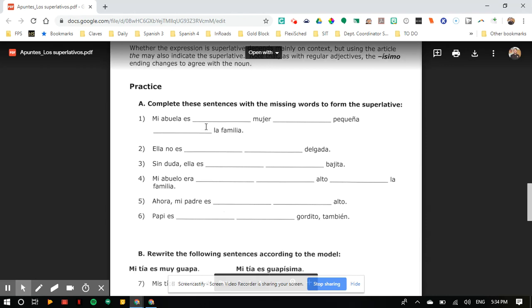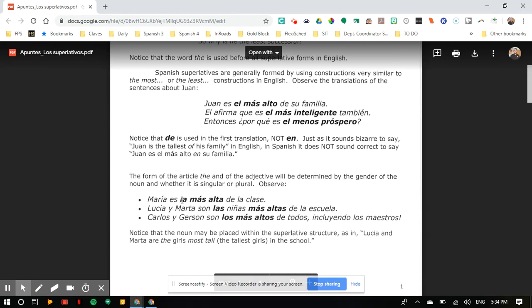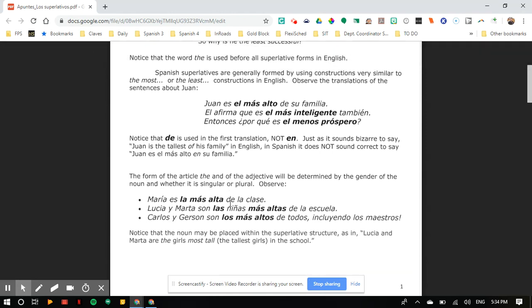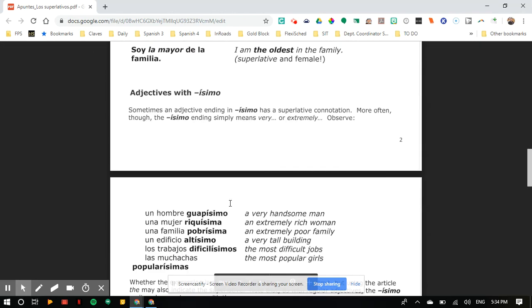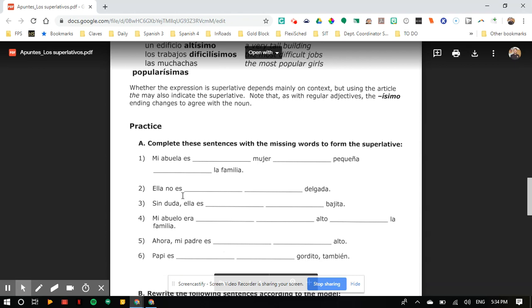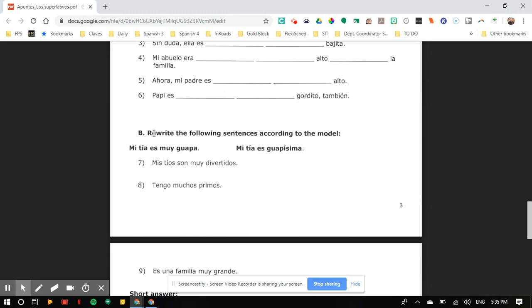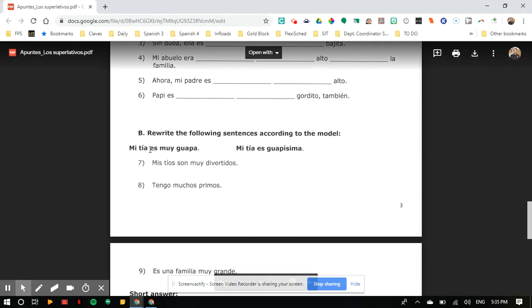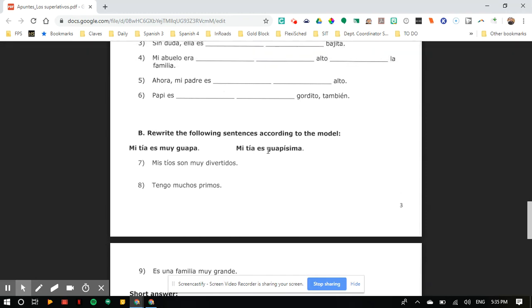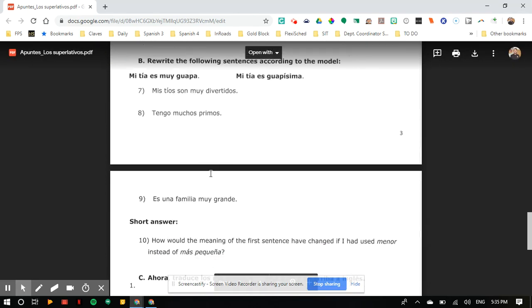Part A is going back to this piece right here, where we're doing the structure of the, most, something, of. And you're going to try that here with like, she is the woman most small of the family. And then here you're doing it with, so like mi tía es muy guapa. So we're going to change that to mi tía es guapísima. So that is what we just learned here with the ísimos and ísimas.